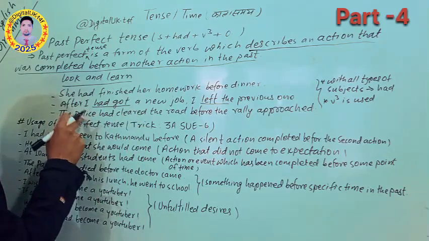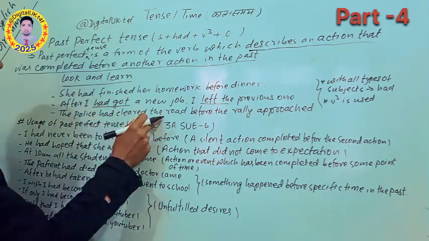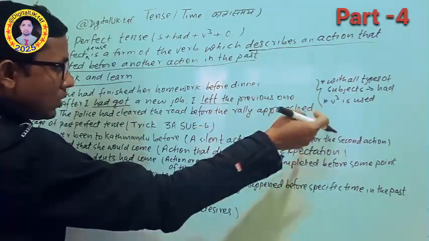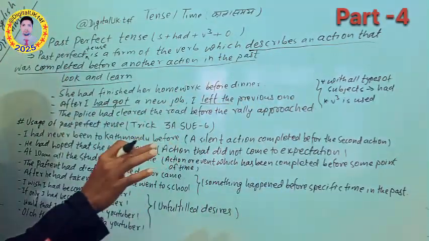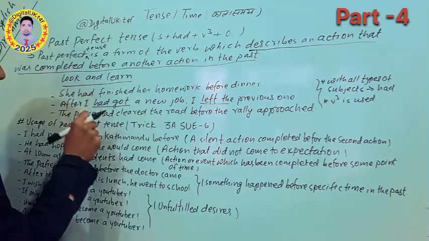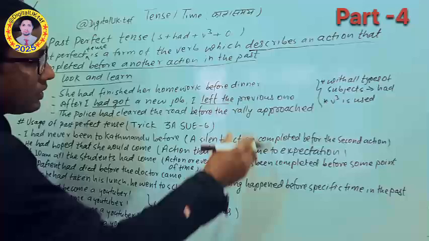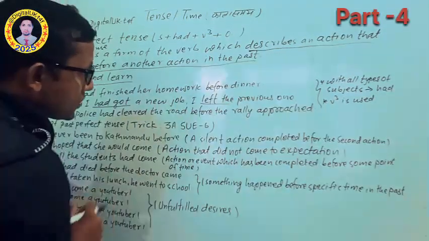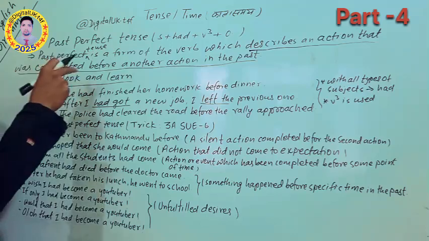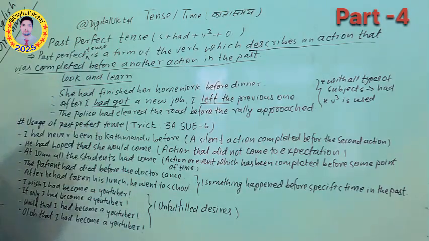The police had cleared the road before the rally approached. So before the rally approached, the road was cleared. The action that happened first uses past perfect, and the action that happened later uses simple past. This is what we should understand regarding the concept of past perfect tense.